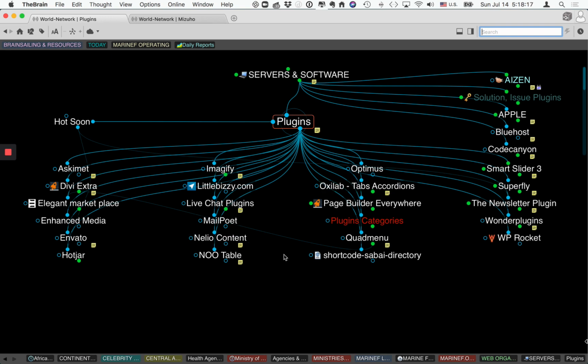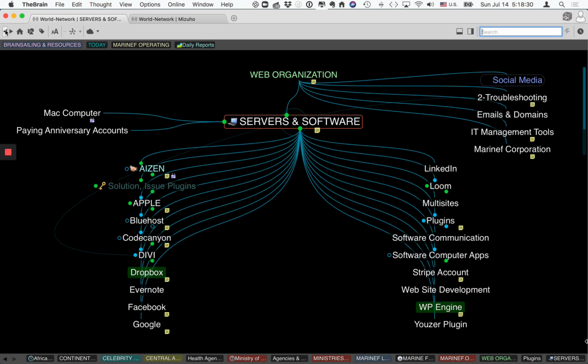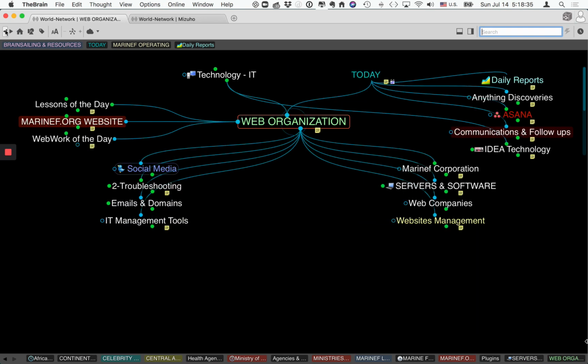Our main website has a lot of plugins connected to it so that we can make it work correctly, etc., etc.